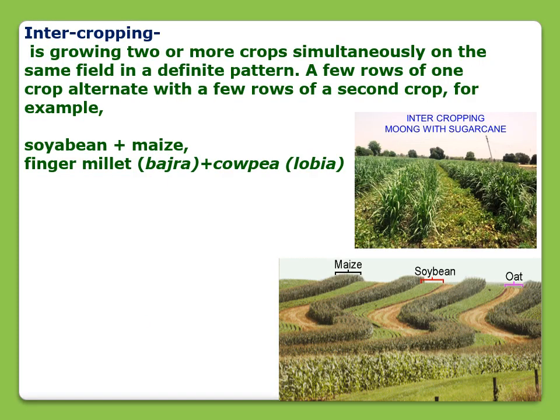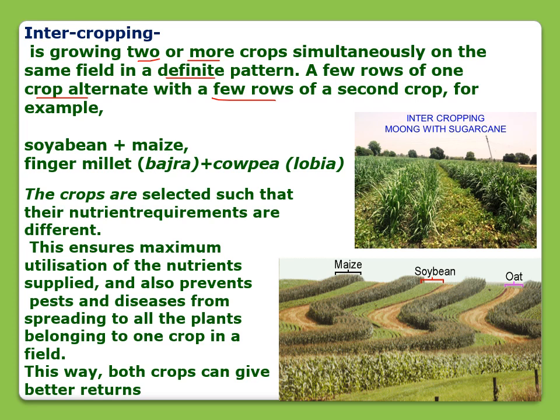Now the second pattern is intercropping. Intercropping means growing two or more than two crops simultaneously on the same field in a definite pattern. A few rows of one crop alternate with a few rows of a second crop. For example, soybean and maize, bajra and lobia, they can be grown together in a particular pattern.